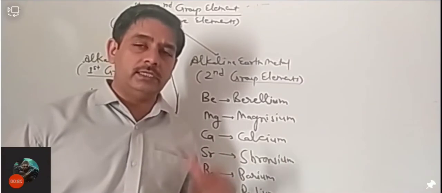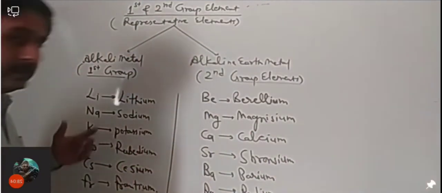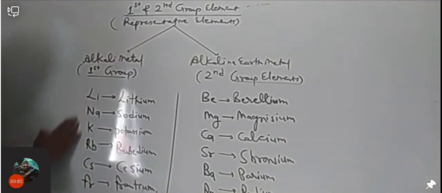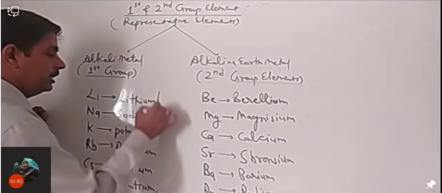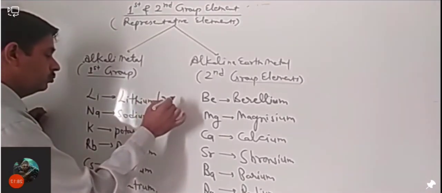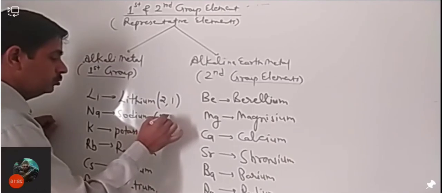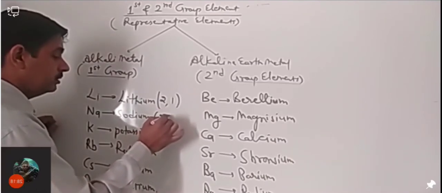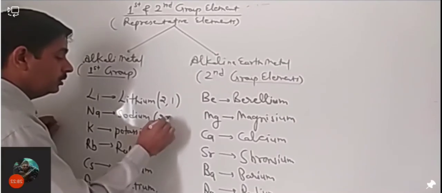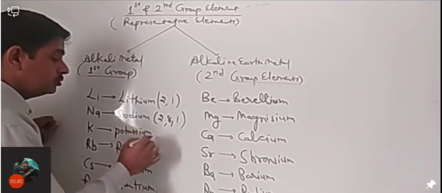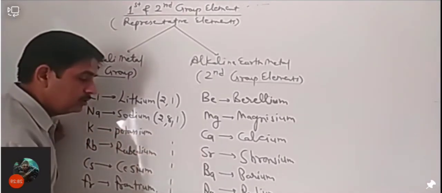So I am going to write the electronic configuration of these elements. If I write the electronic configuration of these elements like lithium, so its electronic configuration is 2 1. Its electronic configuration is 2 and 1, sorry, 2 8 1. Okay, so you can see that these all elements have one electron in valence shell.